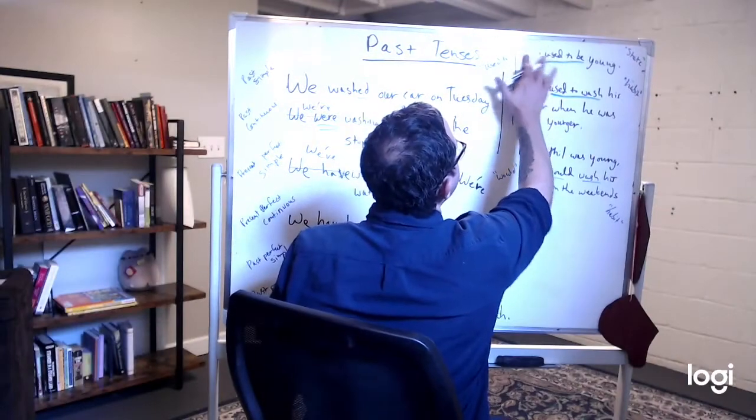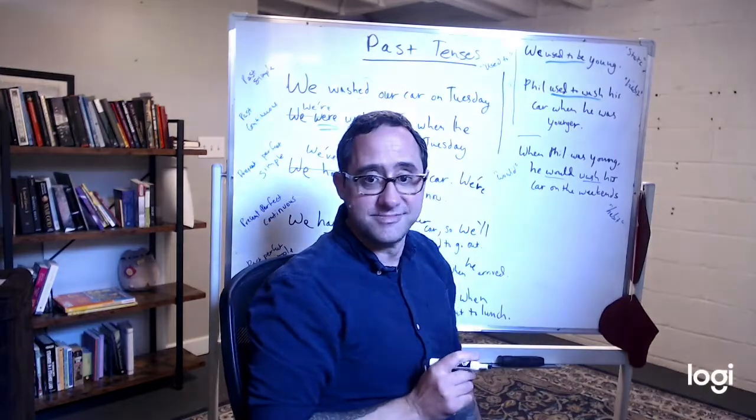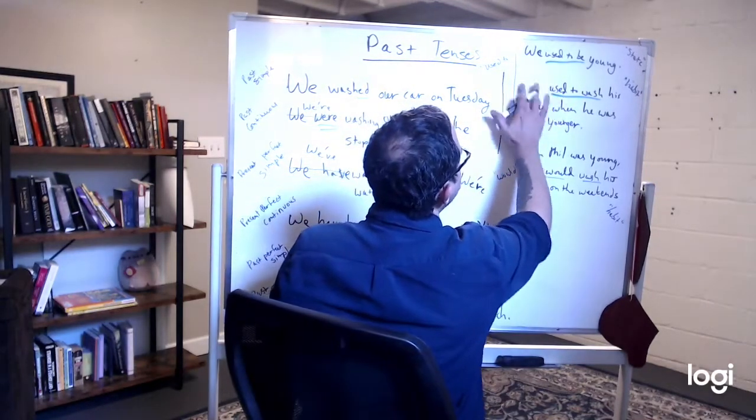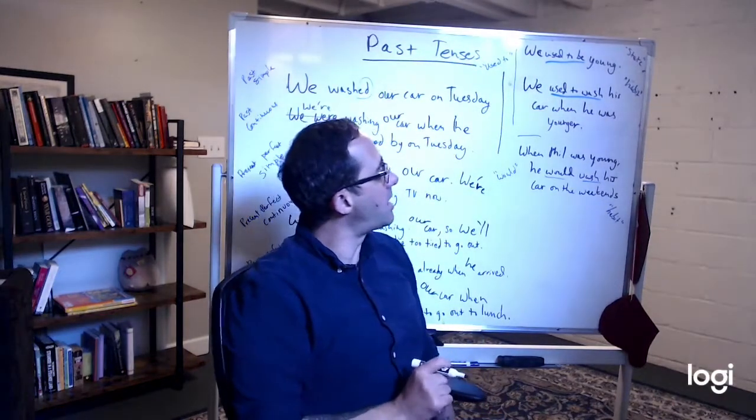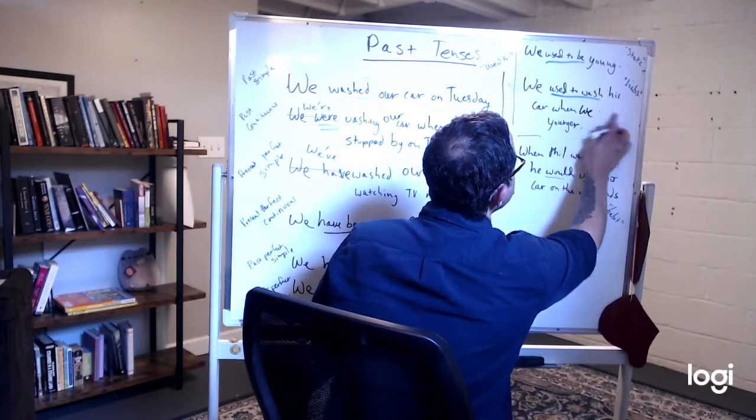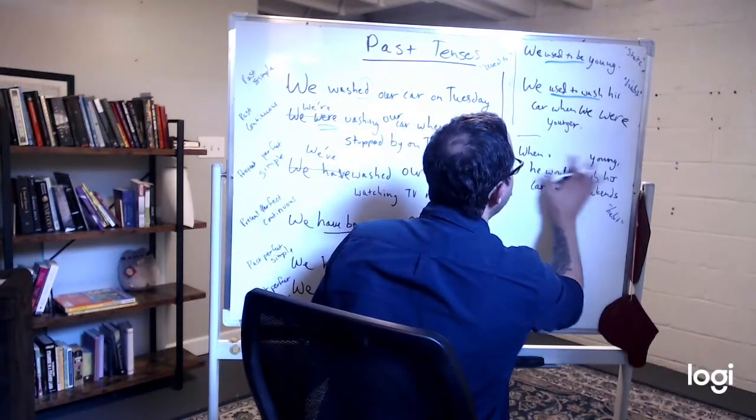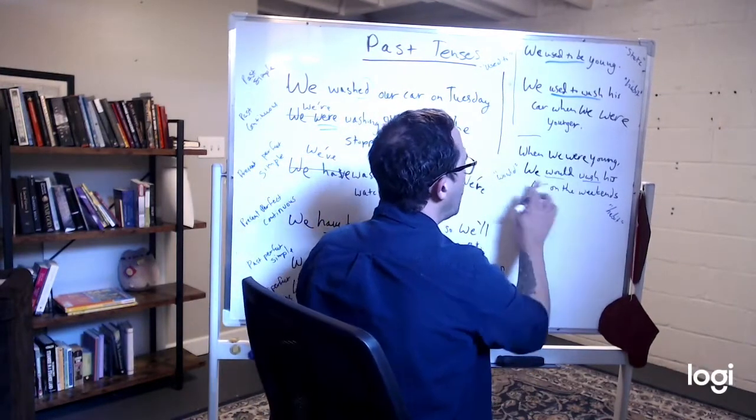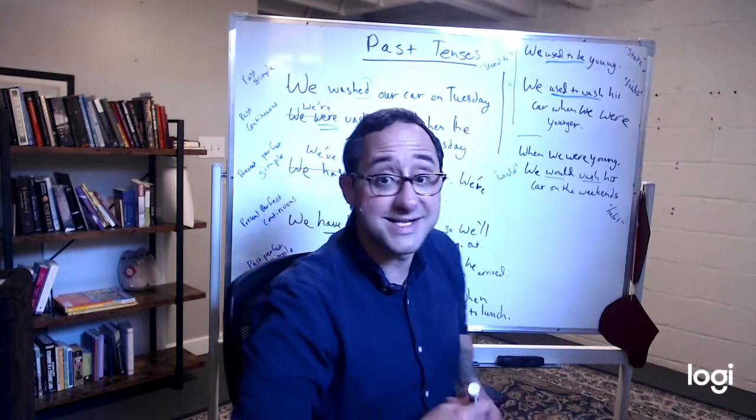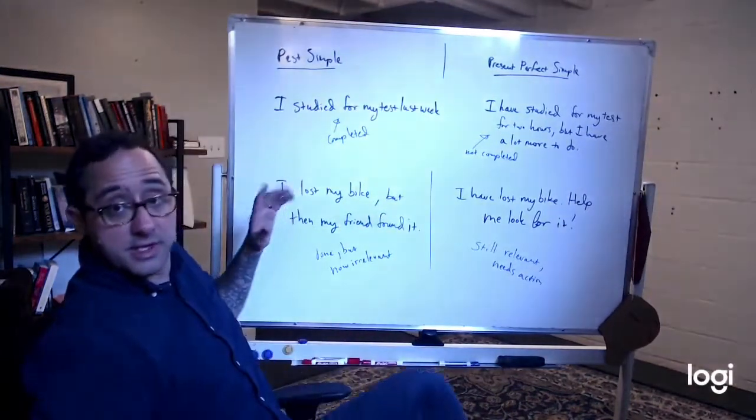We used to be young. Nothing has to change. Used to be young. No change to the verb. We used to wash his car when we were younger. Now we have to change this for the simple past. We were younger. When we were young, we would wash his car on the weekends. Okay, so that's how you change with the subject. Good job, everyone. Okay, let's review a little bit.